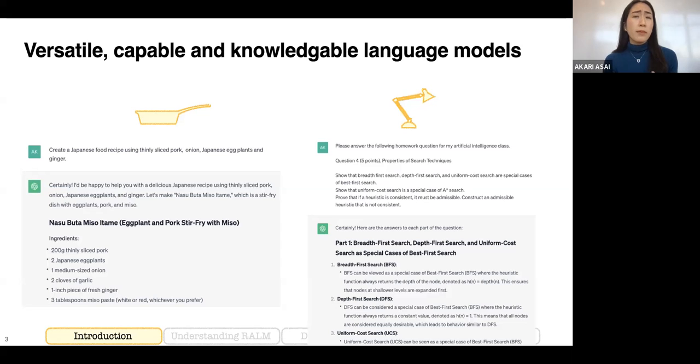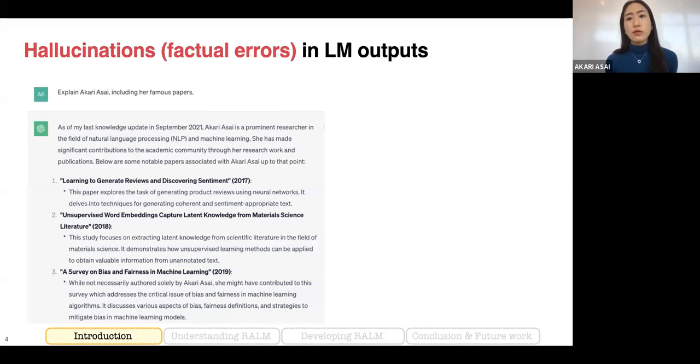Despite the impressive capability across many different tasks, many people also notice that language model output can include a lot of factual errors, or what people call hallucinations. So for example, if I ask ChatGPT to explain Akari Asai, including her famous papers, the first paragraph of ChatGPT mentions that I am an NLP researcher, which is correct. But ChatGPT also listed 3 papers. All of those papers are not actually my papers.